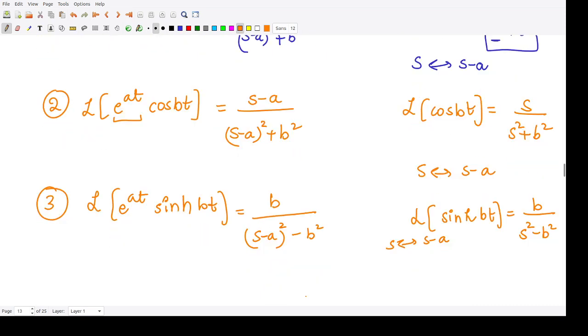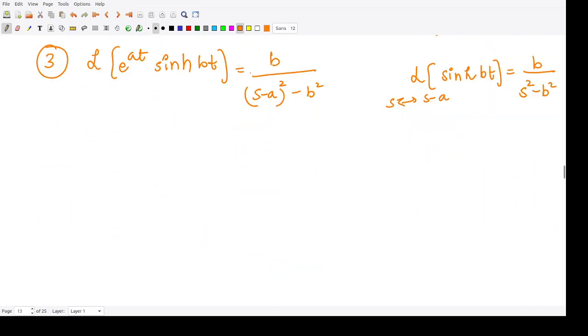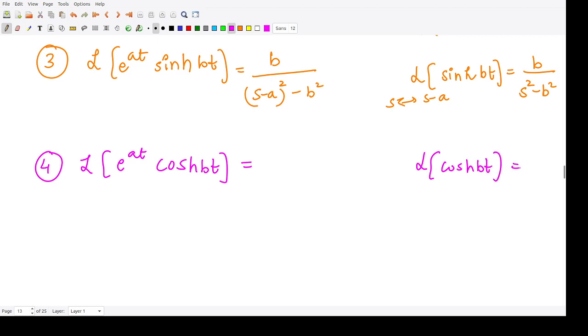Similarly, the Laplace transform of e to the power at cos hyperbolic bt: because the Laplace transform of cos hyperbolic bt is s divided by s square minus b square, this term becomes s minus a divided by s minus a whole square minus b square.